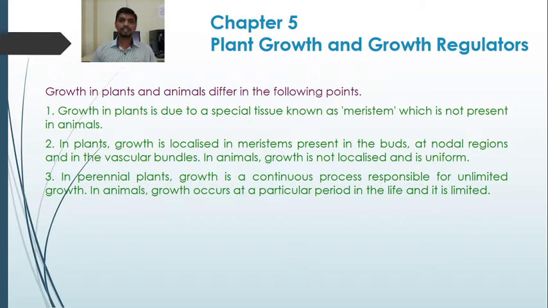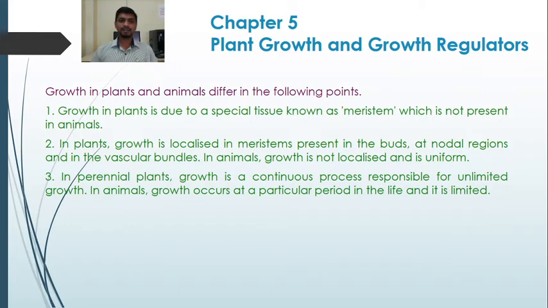In perennial plants, growth is a continuous process responsible for unlimited growth. Those plants which grow year after year, or more than 2 years, are referred to as perennial plants. The giant trees or the tree-habit plants are perennial plants. So these plants grow continuously. In such perennial plants, growth is a continuous process responsible for unlimited growth.